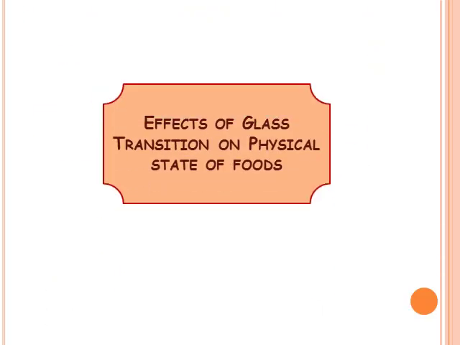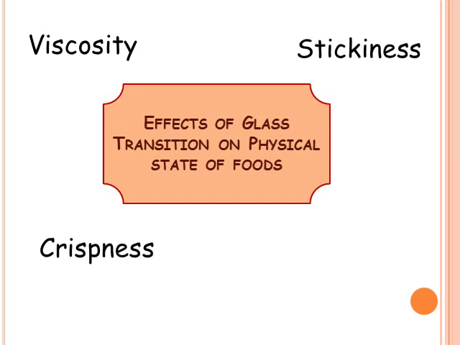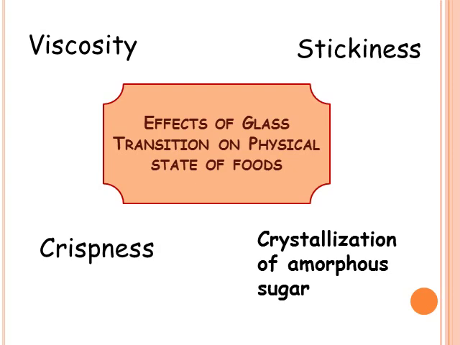The glass transition also affects the physical state of foods. It affects viscosity, stickiness, crispness, and the crystallization of amorphous sugar.